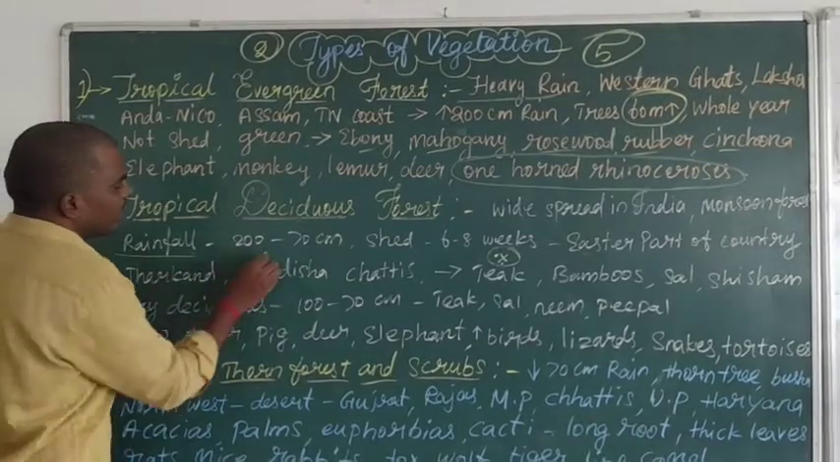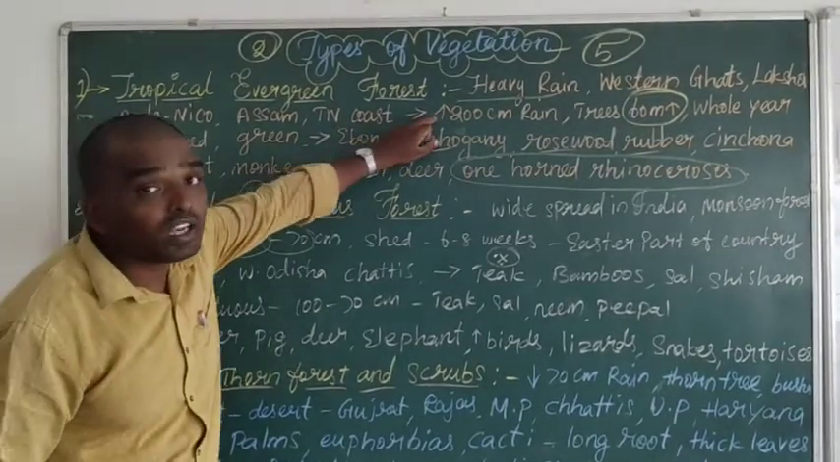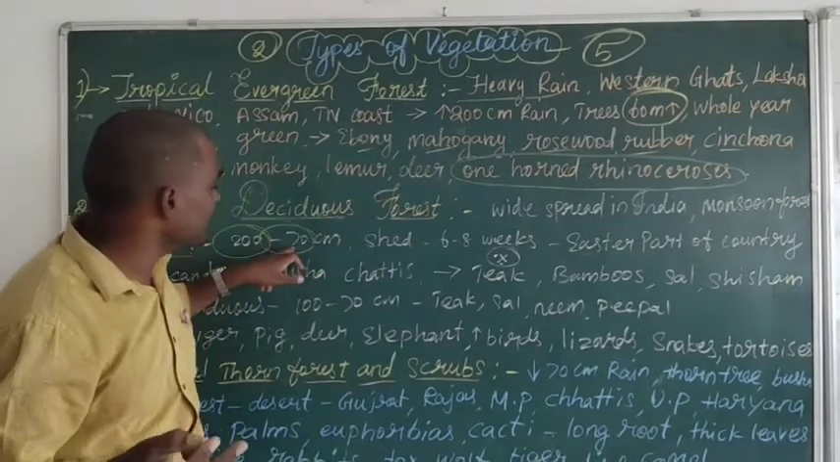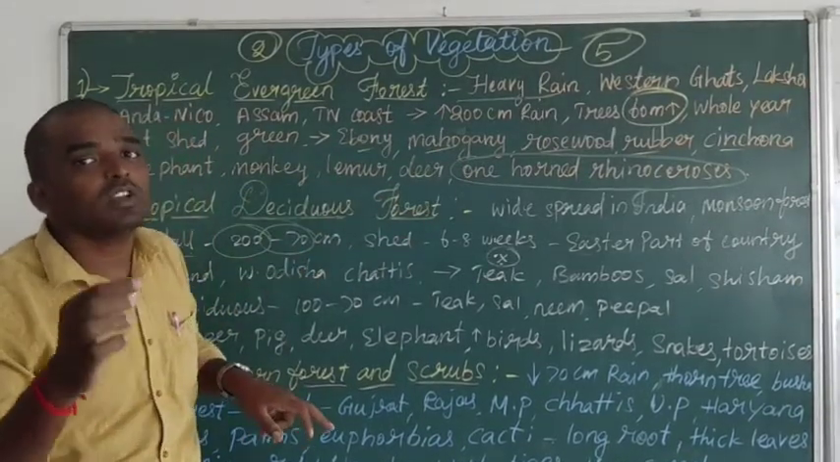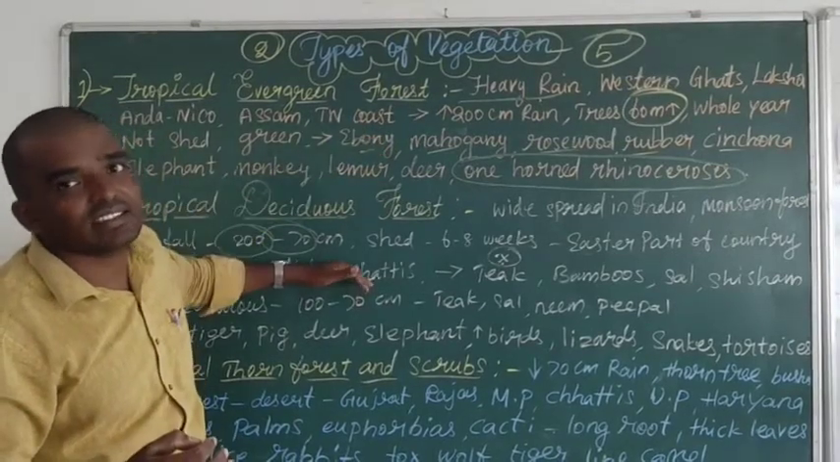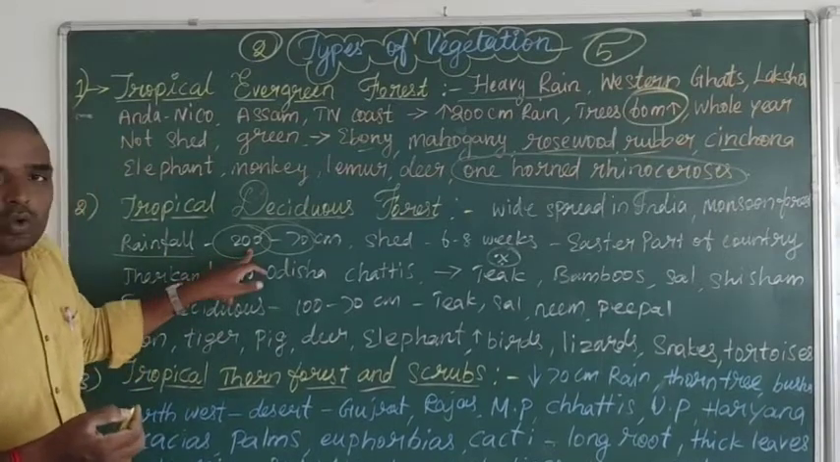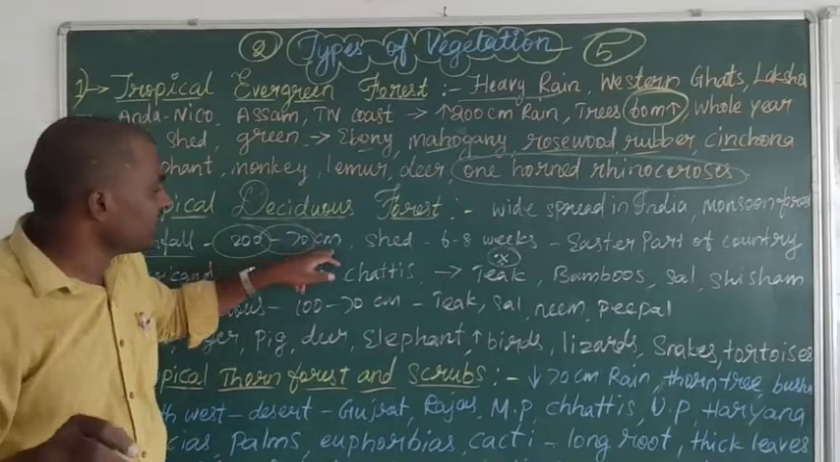What is the rainfall? 200 centimeter to 70 centimeter. This is more than 200 centimeter, but this one is 200 to 70, less. Compared with the evergreen forest, it is receiving less rainfall. Okay, 200 to 70 centimeter rainfall.